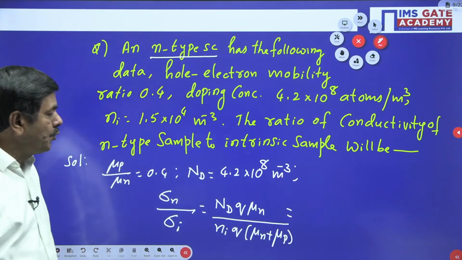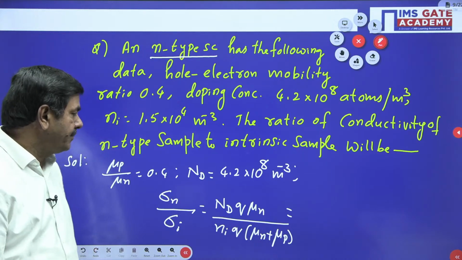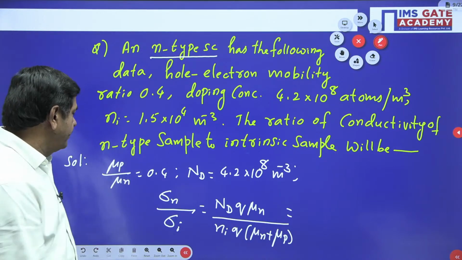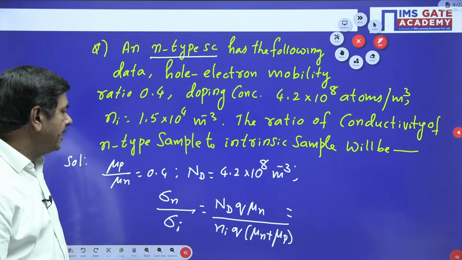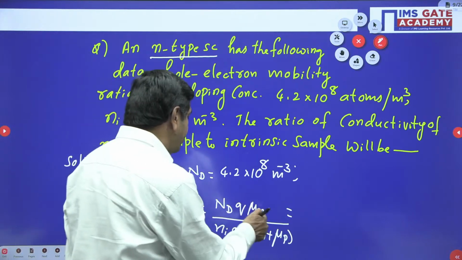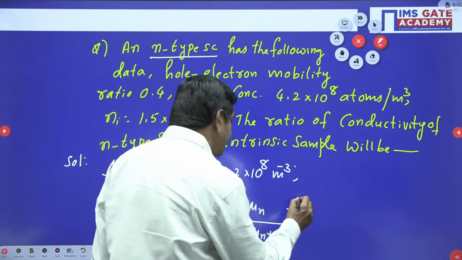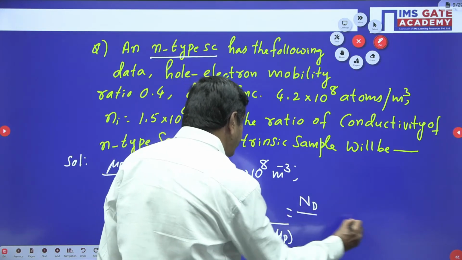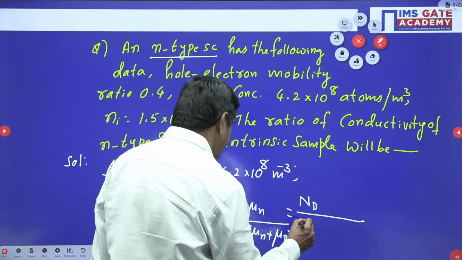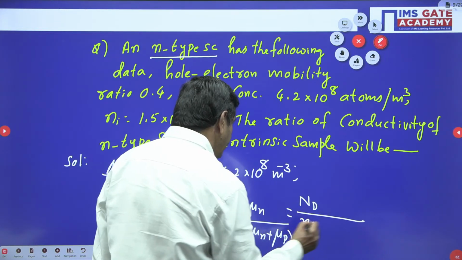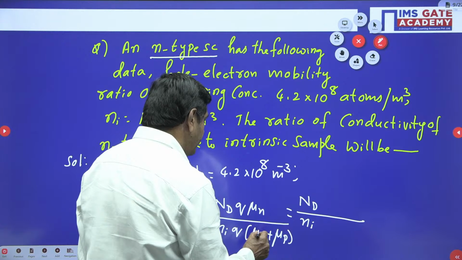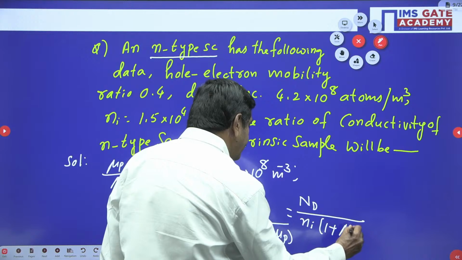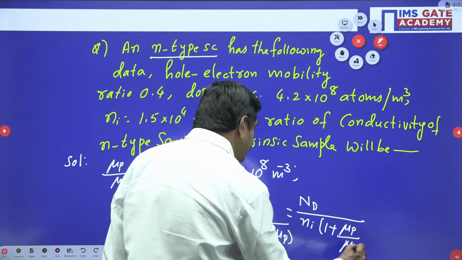Thereby Q and Q can be cancelled. In the problem mu P by mu N is given, so divide the numerator and denominator by mu N. I can write Nd into mu N by mu N in the numerator, and Ni into (1 plus mu P by mu N) in the denominator; the Q value is cancelled.